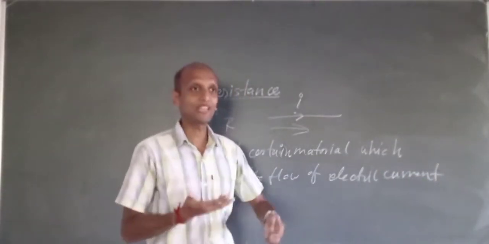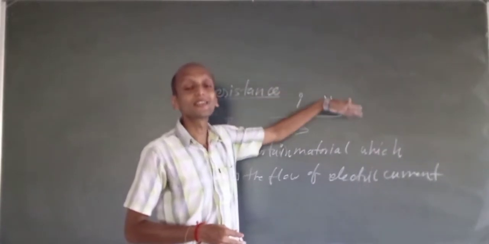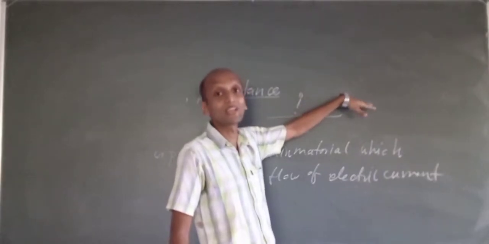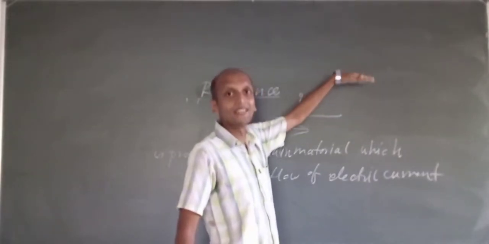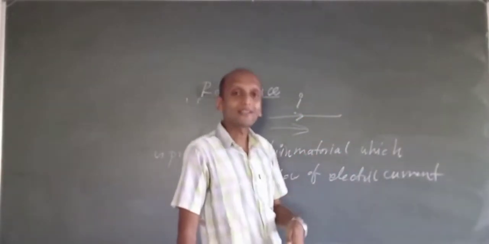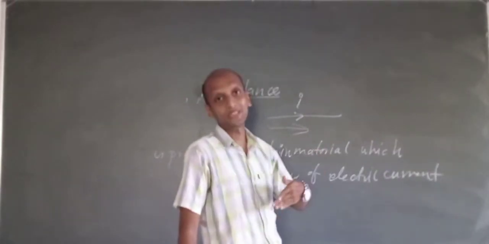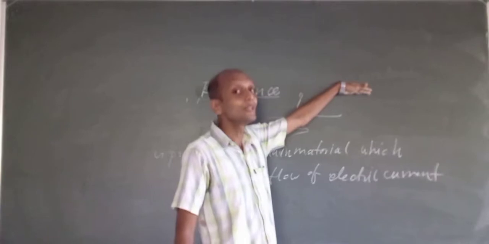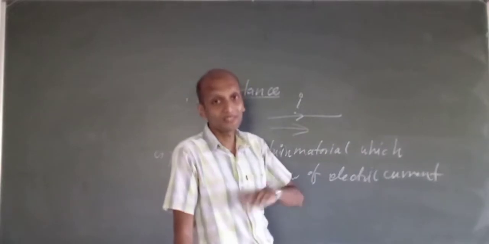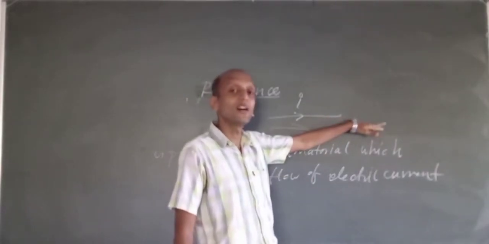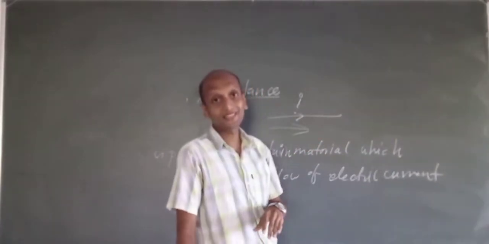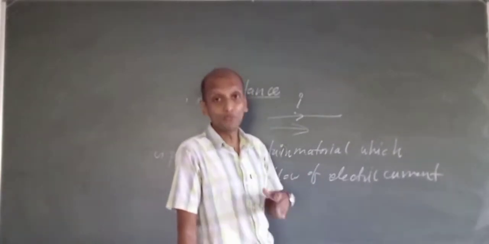Now, depending on the current conduction capability, materials are of three types: conductors, semiconductors, and insulators. Conductors are the best conductors of electricity. Semiconductors are about 50% conductors and 50% insulators. Finally, insulators will not let electric current flow through them.